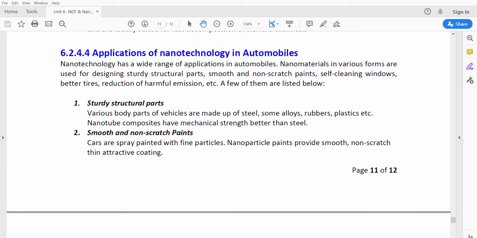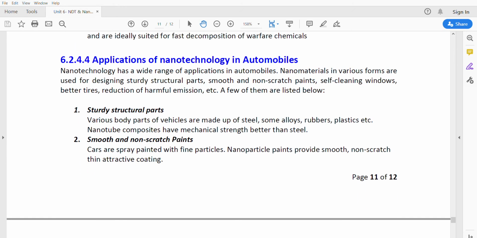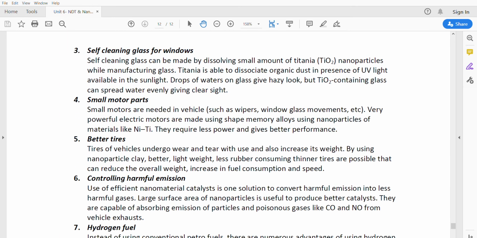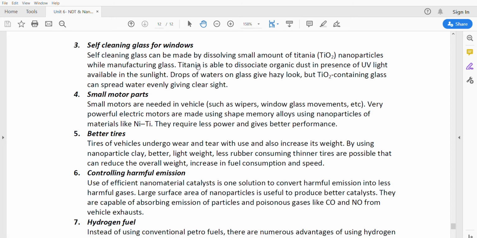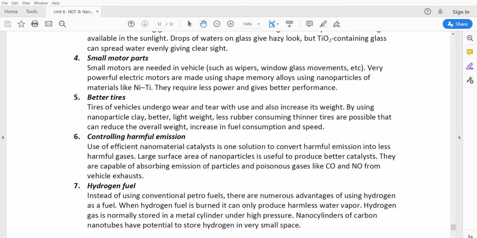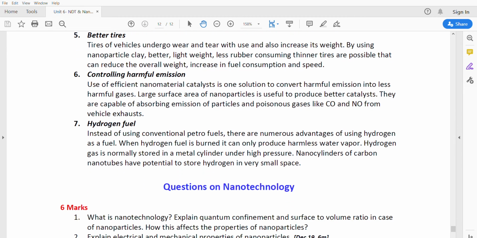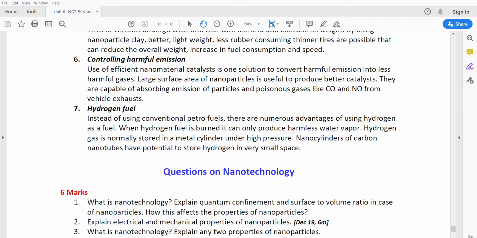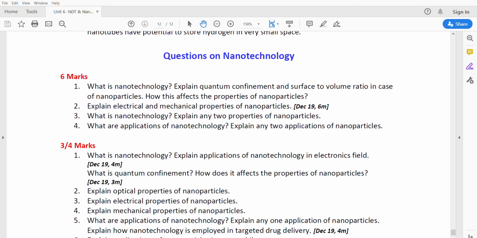Applications of nanotechnology in automobiles. We know that sturdy structural parts, by using nanotechnology, various body parts of the vehicle, steel, some alloys, rubber, plastic, etc. can be strengthened. Smooth and non-scratch paints, the designing of the paint also. And next, self-cleaning glass for the windows. This is a main advantage, that we can design self-cleaning glass which is used in the design of buildings. Next, small motor parts. Next, better tires, controlling harmful emissions, and hydrogen fuel. These are all the applications of nanotechnology.